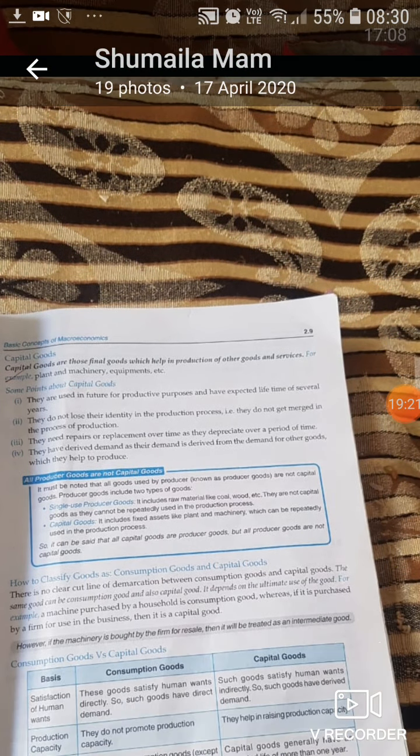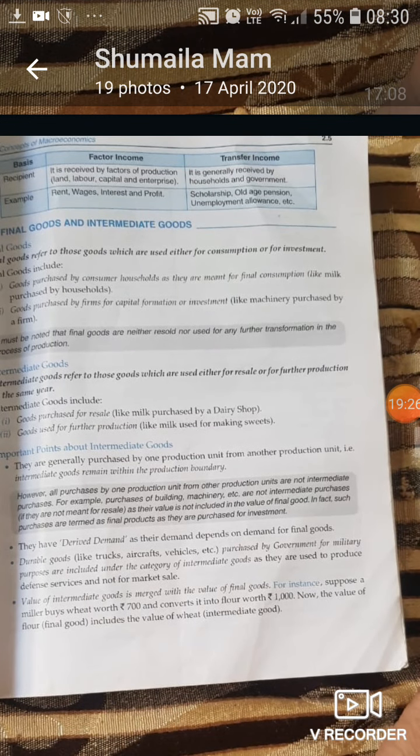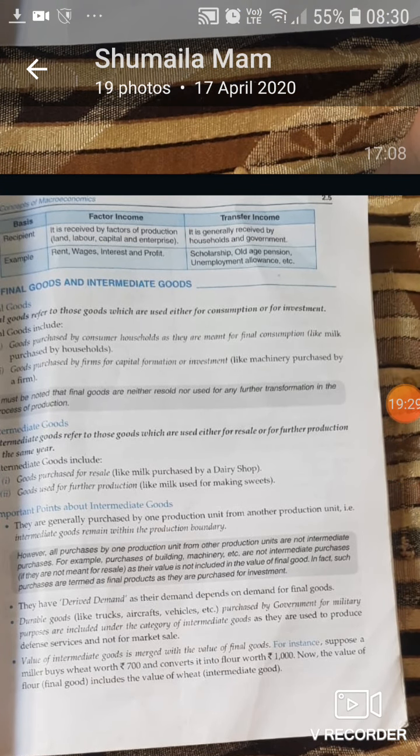Three differences are left. Who receives the factor income? Factors of production. Who receives the transfer income? Households, and government also. Sometimes the government gets aid from other countries. Factor income examples are rent, wages, interest, profit. Very simple. Transfer income examples are scholarship, old age pensions, unemployment allowance.